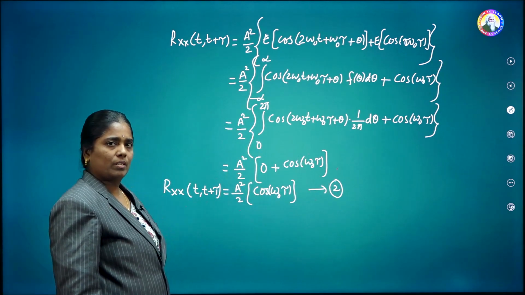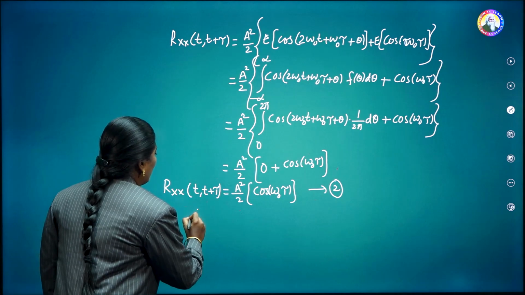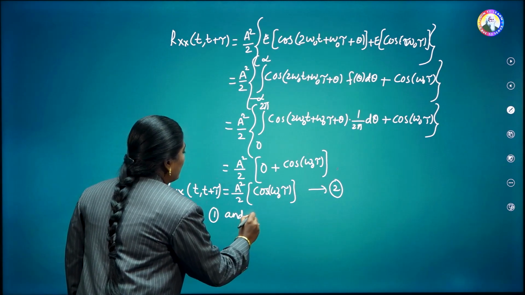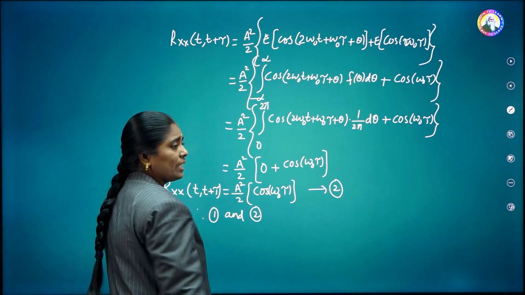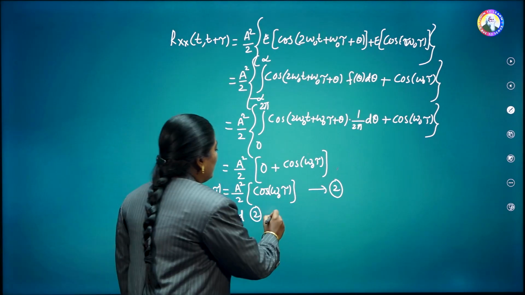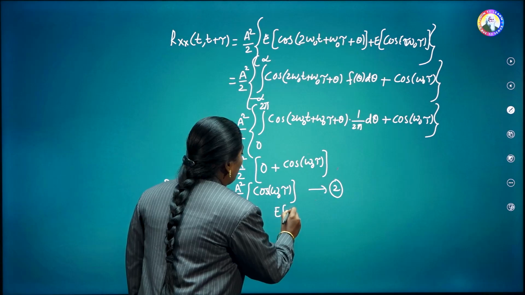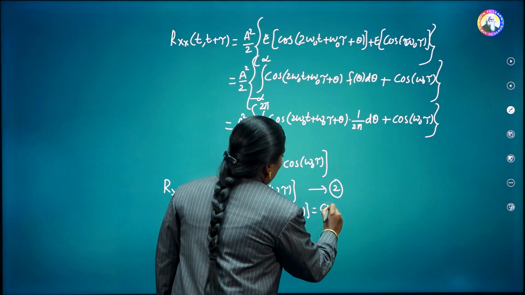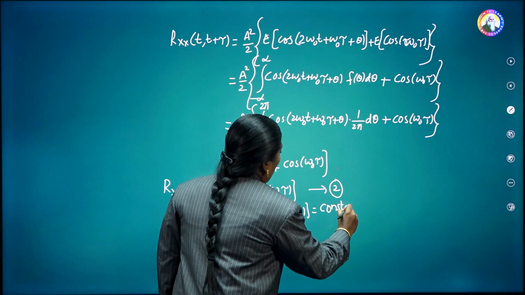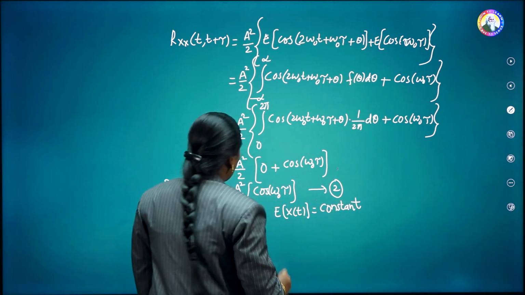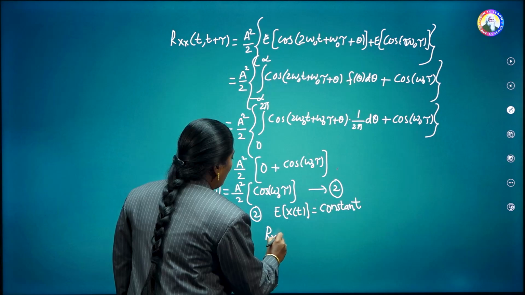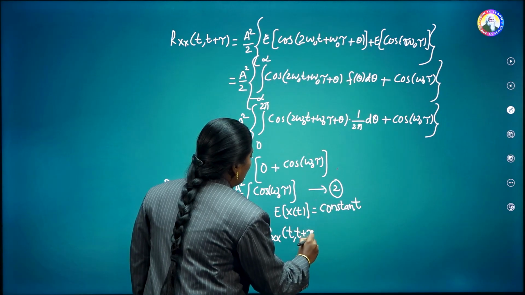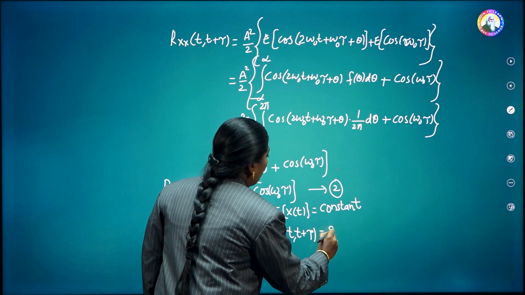Therefore, from 1 and 2, we can observe that it satisfies the conditions such that the mean value E of x of t is equal to a constant, and the autocorrelation function Rxx of t comma t plus tau is a function of tau only.